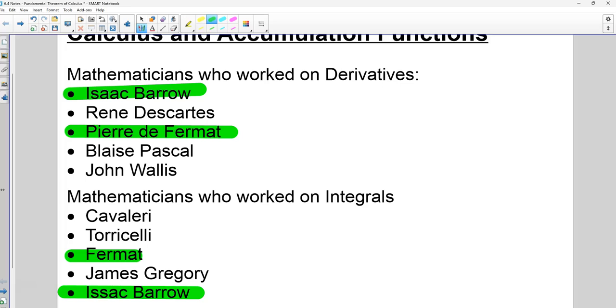So probably what happened is he had discovered calculus before Gottfried Leibniz. However, Leibniz did not have the same avoidance of publication. So Leibniz also discovered calculus and published his work first.